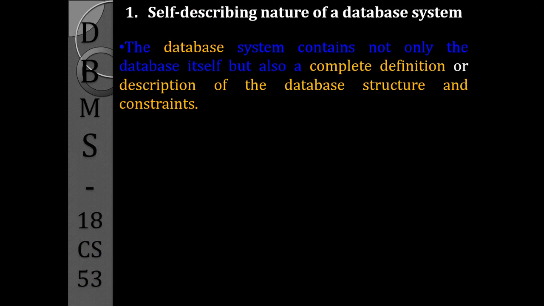Then it will also describe the constraints which we can apply for the database. Like for the student database, name should be a maximum of some 30 characters. USN should be some 10 characters. Semester must be between 1 and 8. If you are giving the date of birth, the date must be 1 to 31 based on which month they are using. Month should be between 1 and 12. So like this, the database not only gives the information, but it also describes itself.